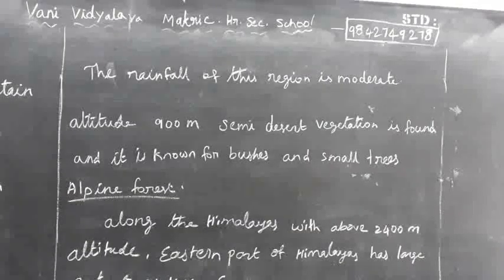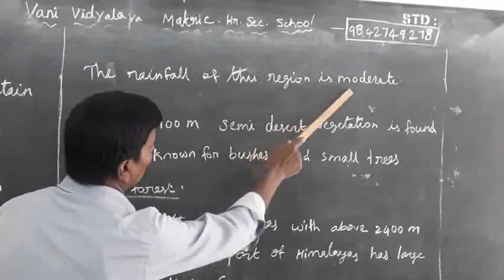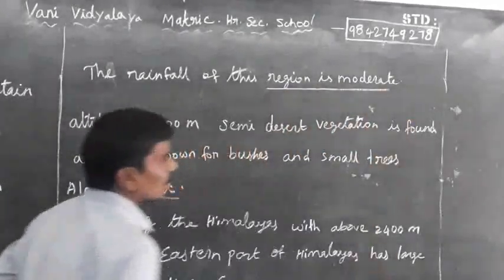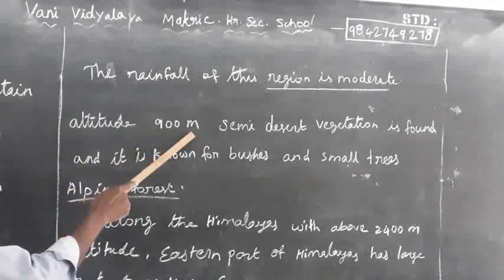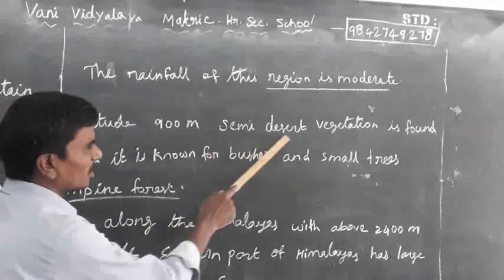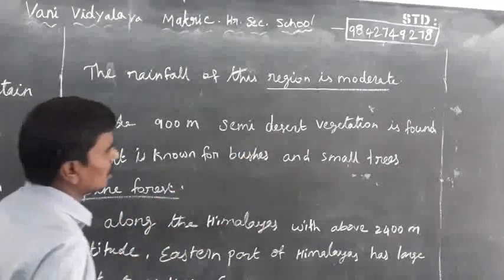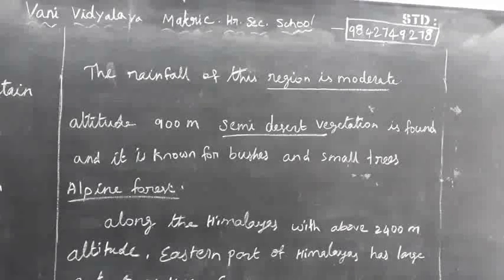Another one is where the rainfall in these regions is moderate. Depending on this moderate rainfall in these mountain areas, at altitudes of about 900 meters, semi-desert vegetation is found, along with some of the trees. This forest is found mainly in Jammu and Kashmir, Himachal Pradesh, and Uttarakhand.